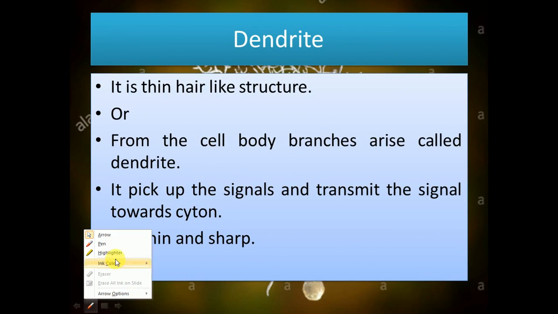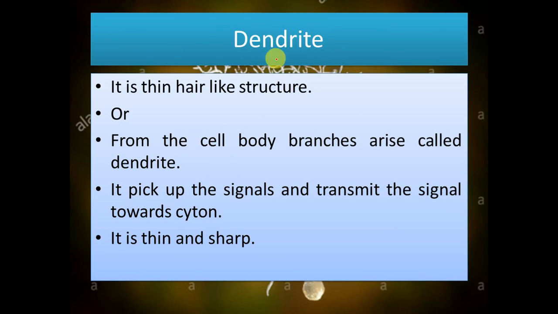Then the parts of nerves. First comes the dendrite. It is a thin hair-like structure. From the cell body, branches arise that are called dendrites. So this is considered to be the definition. It picks up the signals and transmits the signal towards the cyton.